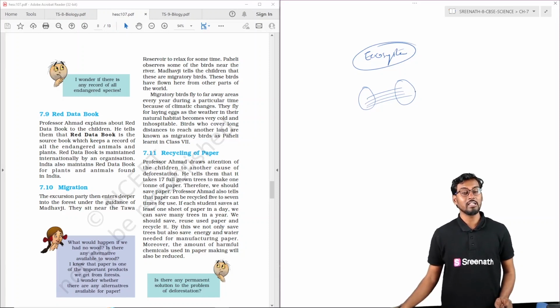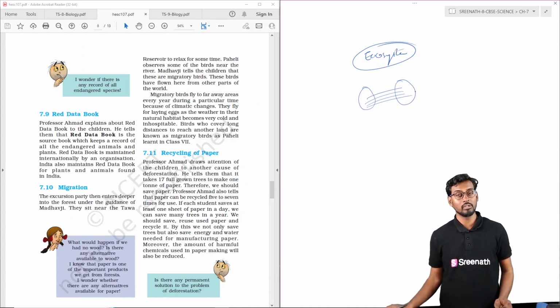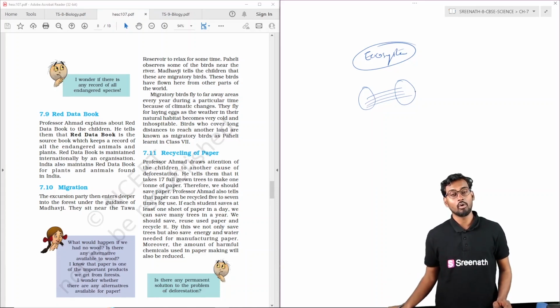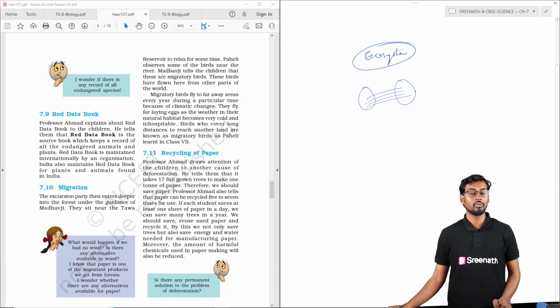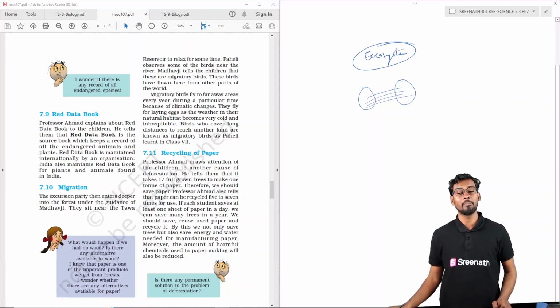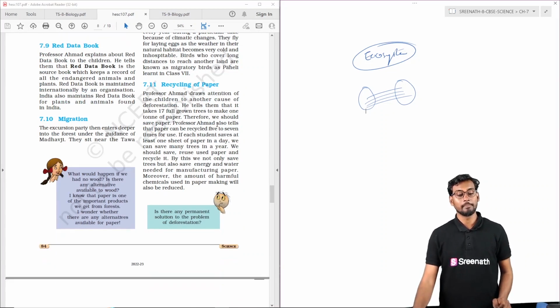For example, we can see migratory birds moving from different parts of the planet to our country in search of food and warmth. Animals from the southern and northern temperate regions move to the tropical region for abundance of food, for mating, and also to complete the life cycle. An example is migratory birds coming from other countries to India.